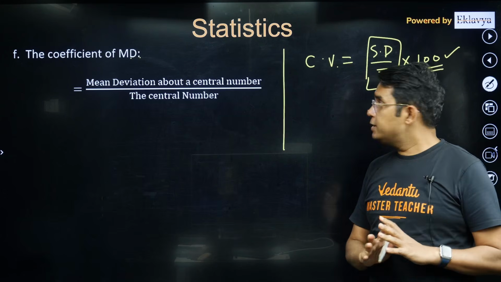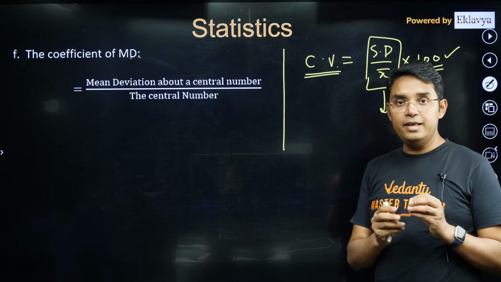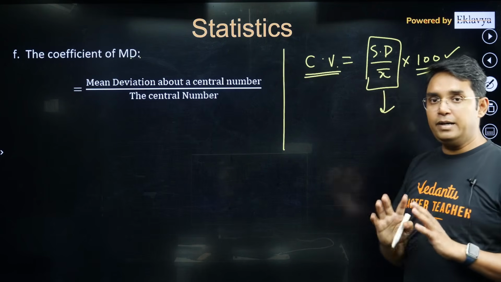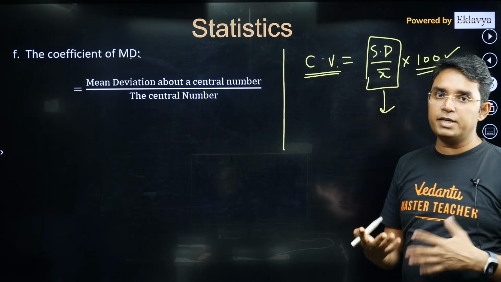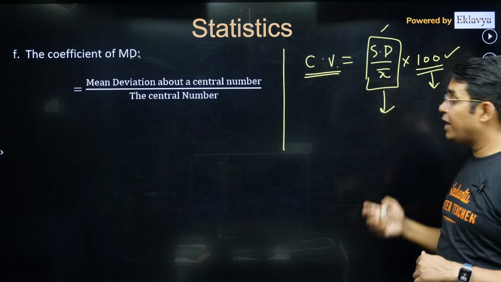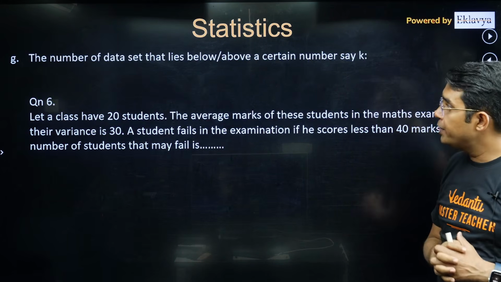With coefficient of variation, I have not got a very simple answer whether it should be this or this, but from the language of the question, try to understand whether they are talking about this or that. From the value also you can anticipate whether it is with multiplication of 100 or not.